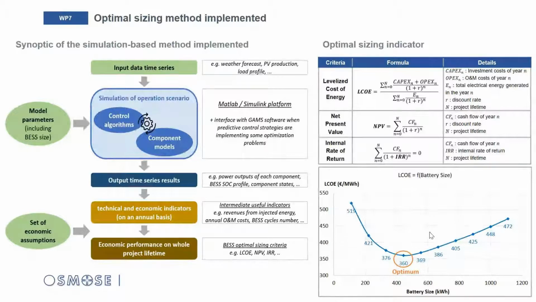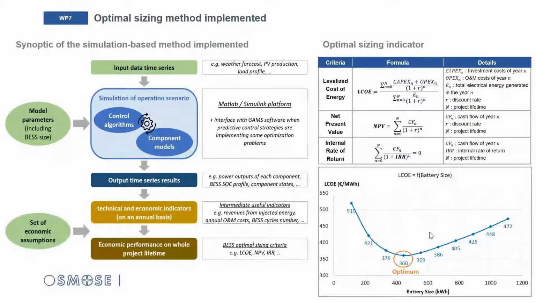On the left you have the model parameters, which correspond to the dataset used to define the behavior of the component models. So for the battery storage system, for example, the model parameters include the data related to the energy efficiency of a specific battery chemistry. And this data will also define the size, so in power and energy, of the BSS used for the simulation.